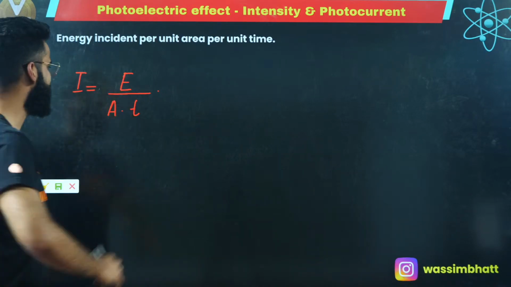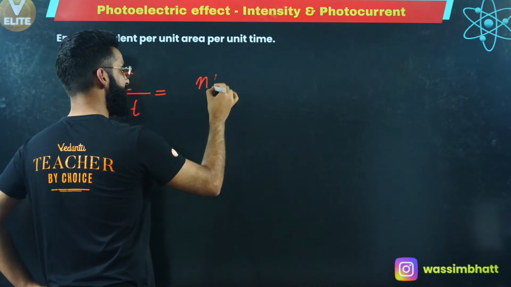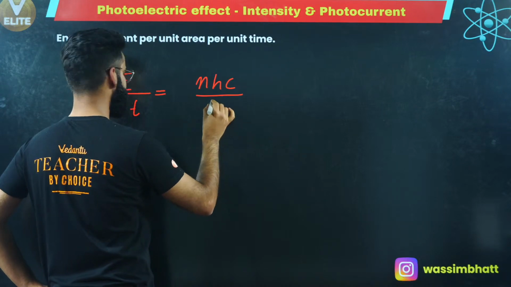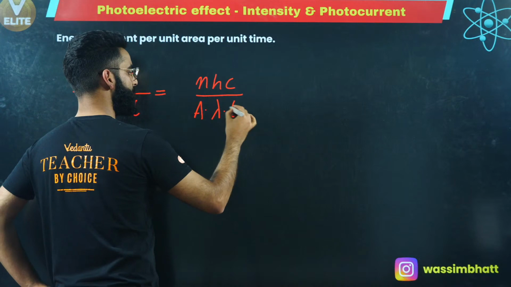This energy which I'm giving to the surface in the form of light radiation is simply equal to nhc divided by lambda, and you have got A over here as well, and you have got t over here as well.